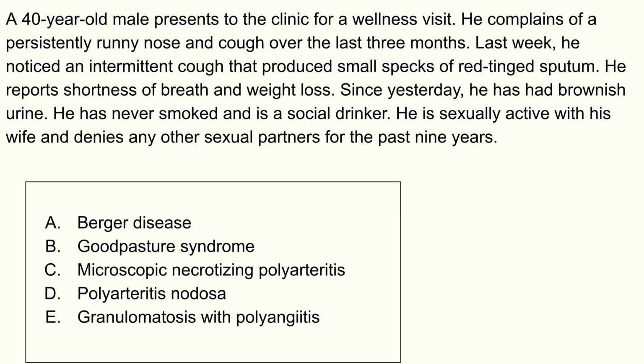All right, vasculitis questions are tough. You can deep dive into an hour-long discussion about histology, C-ANCA, P-ANCA, not high yield for levels 2 and 3. The way I would approach this is look at organ system involvement and a few key risk factors. So let's go through each of these question choices and start with the easiest ones to eliminate.